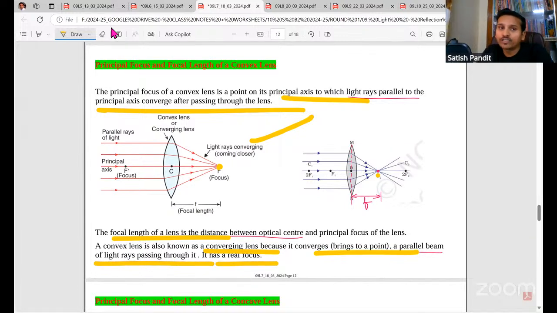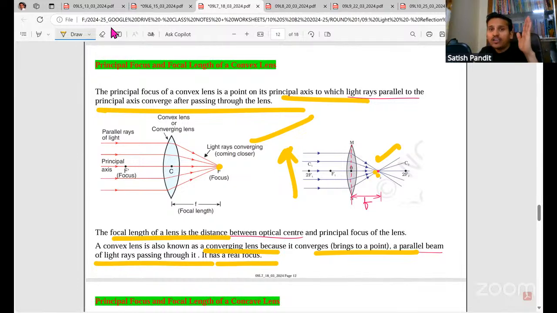It has a real focus. See, real rays are meeting, right? In the case of a convex lens, that is why it is a real focus. Now, I told you, we are always going to keep the object on the left side, right? So when the rays are coming from the left side, it is converging here, correct? So this is the focal length.